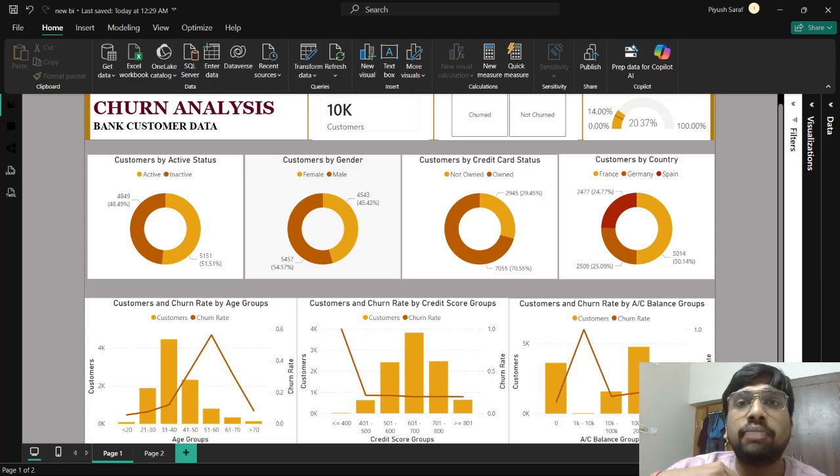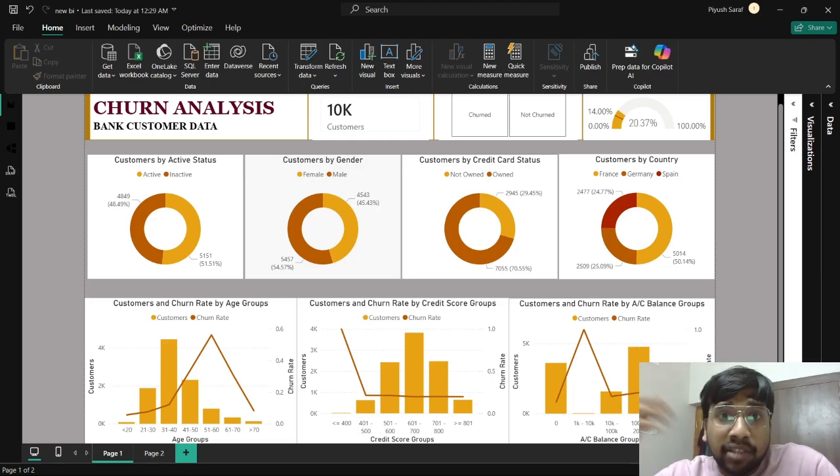Churn analysis also becomes important because if churn increases, then the bank has fewer deposits, the bank is not able to upsell more of its opportunities, and the costs also increase, like marketing costs and operation costs. So even a reduction of 2 to 4% of churn is very huge for the bank. And if a high net worth individual churns from the bank, then it is a huge revenue loss for that bank.